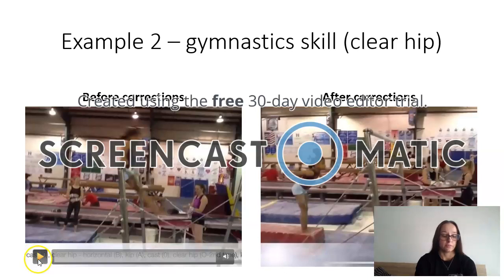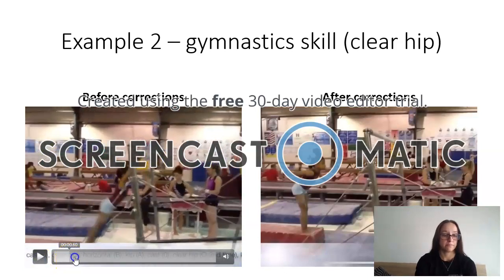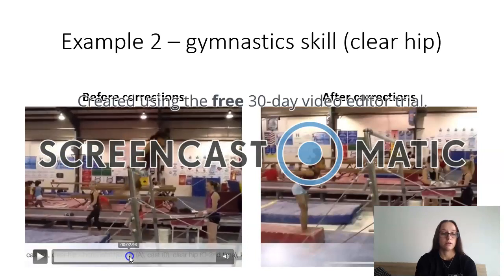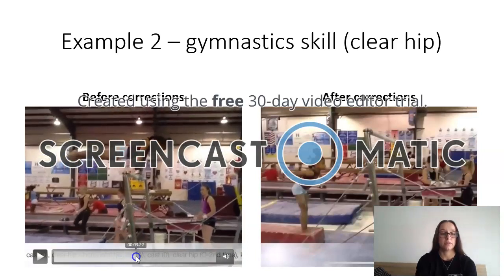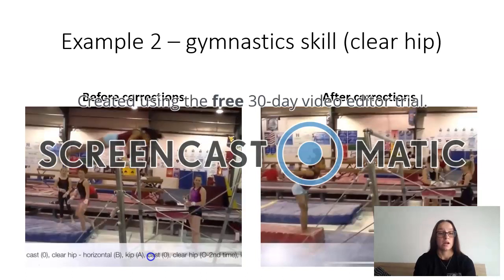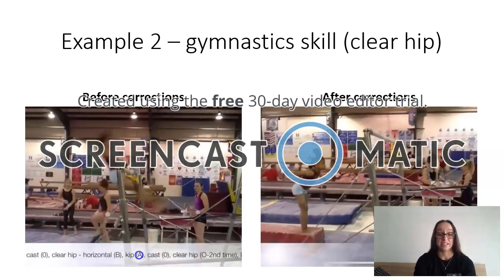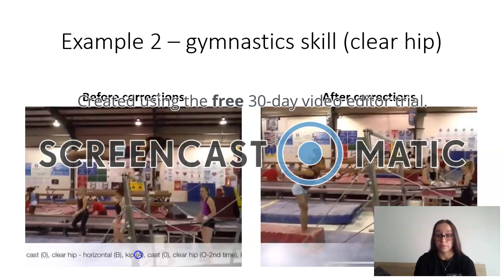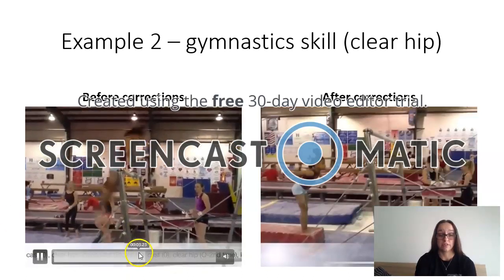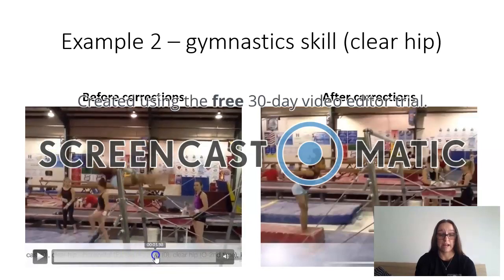Okay, so as we watch it again, as she casts into it, her feet are higher than the bar, but they're not horizontal, which means she's not going to have a lot of power coming into this skill. She drops her shoulders quite late on the way around. And if she drops her shoulders late, it means that her wrists are going to shift late on the way around.